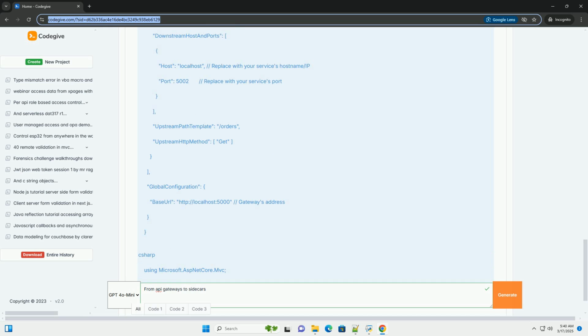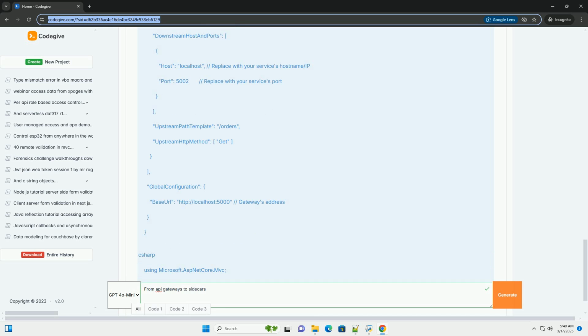Concept. Instead of a single centralized API gateway, a sidecar proxy is a lightweight proxy deployed alongside each microservice instance. Each microservice instance has its own dedicated proxy running in the same environment, for example a container in Kubernetes. The sidecar intercepts all incoming and outgoing traffic for that microservice. It's like having a personal security guard for each microservice, handling the communication security and management aspects.